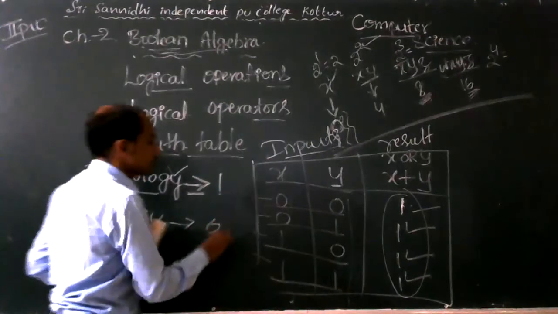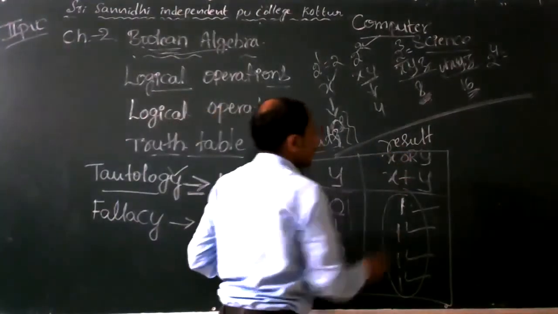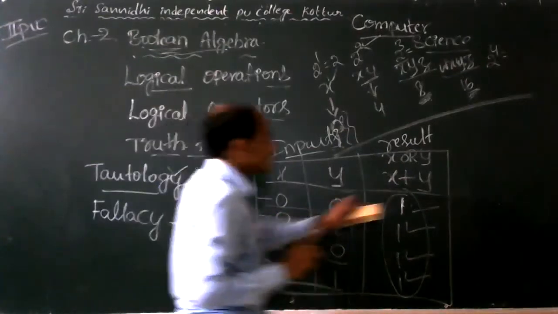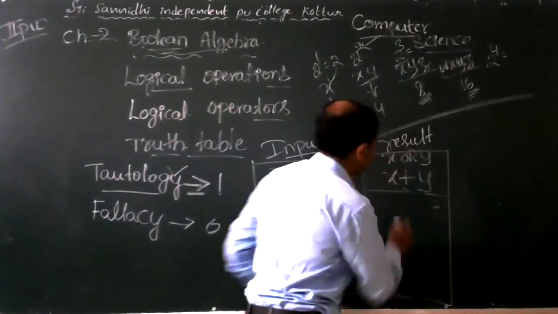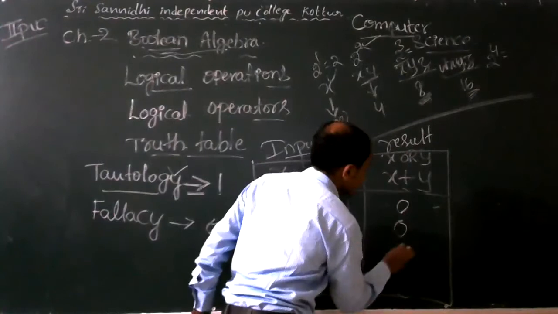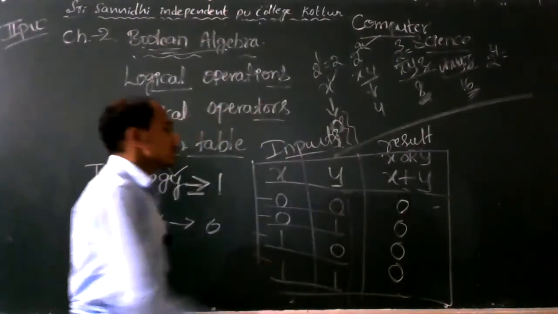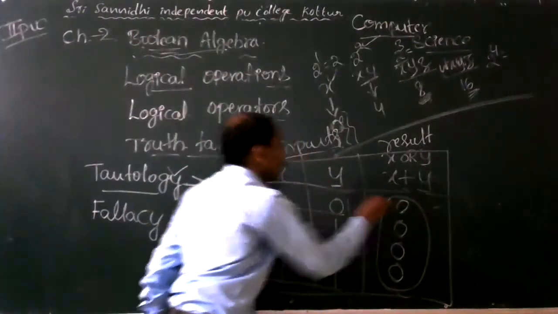Falsy means 0. If the result of the truth table is always 0, that is, all the possible results are 0 only, then it is called a falsy truth table.